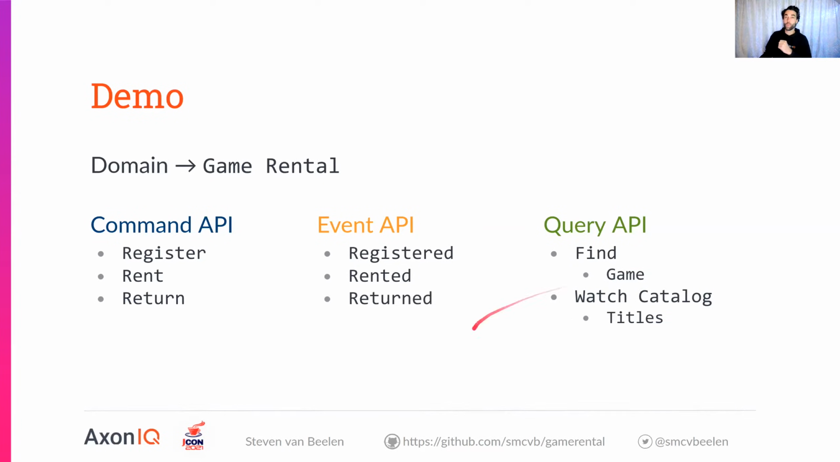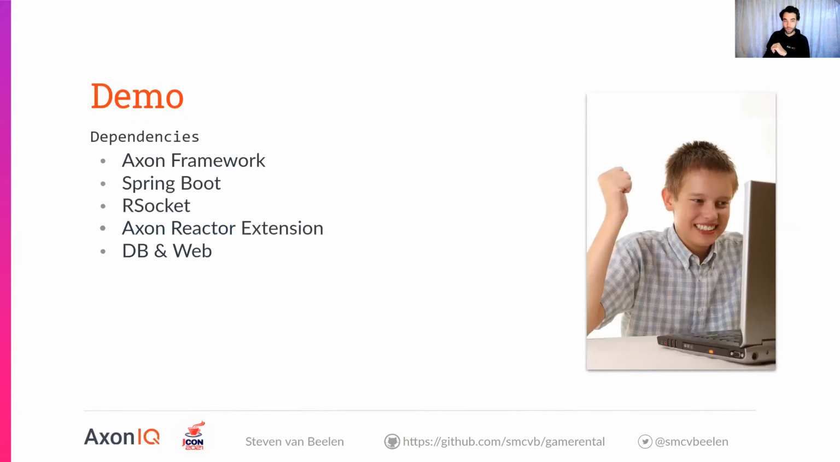And we are able to watch the catalog of games. So whenever a new game is registered or released, the titles are updated and pushed. Okay, again, in favor of time, I've got a couple of dependencies prepped. So I'm going to use a framework. Obviously, I'm going to do Spring Boot to quicken it up.